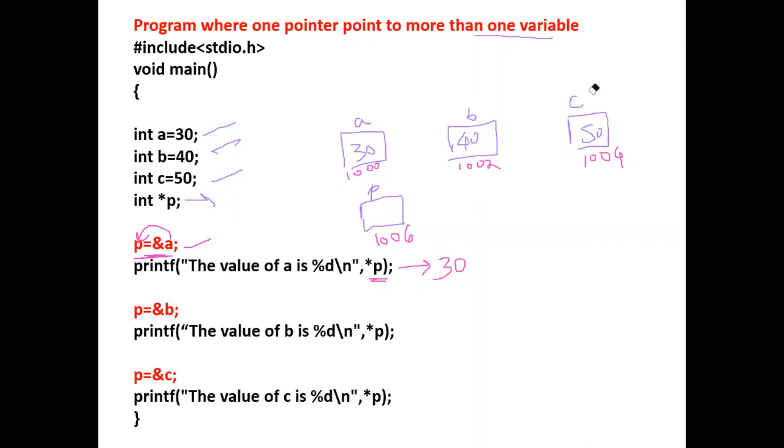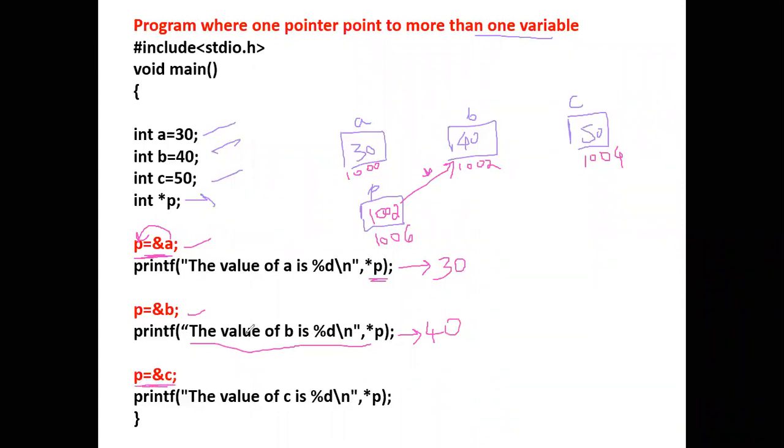Now what we are doing? Now we are making P point to variable B. So this statement will store the address of B in pointer P. After that, we are running this printf statement, asterisk P. So what will this give? The value that is stored in the address 110,002. So what is the value? It is 40. And after that, we are executing the third statement.